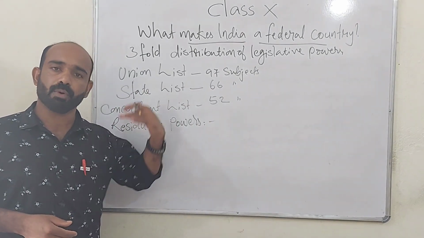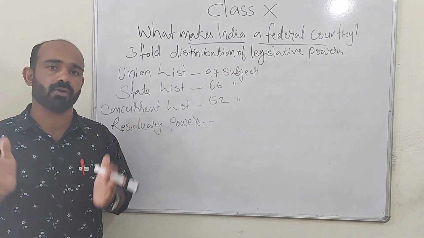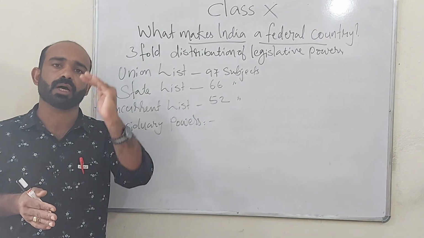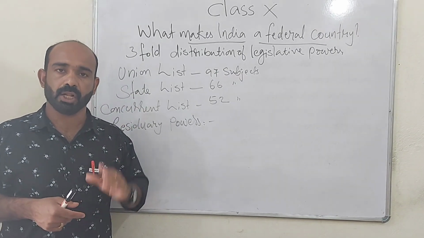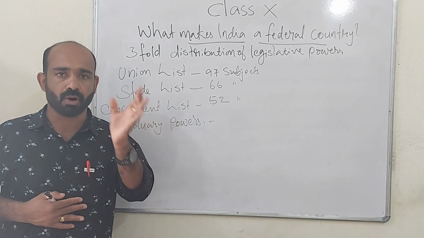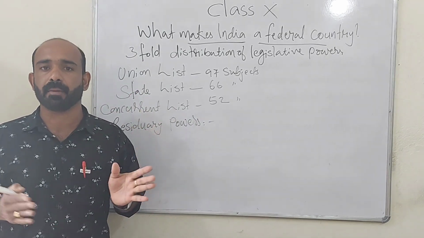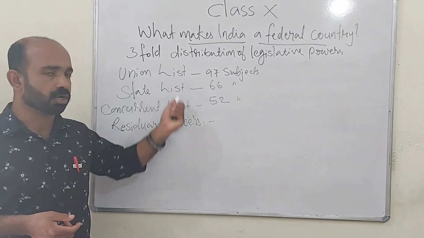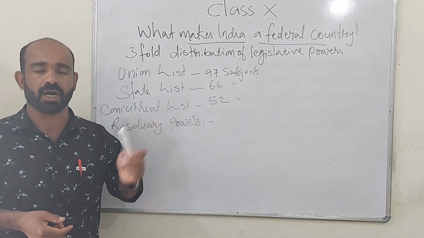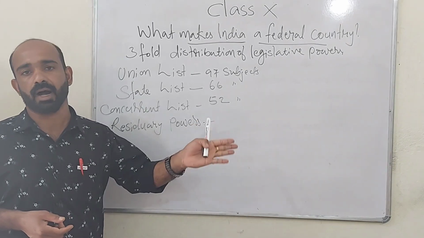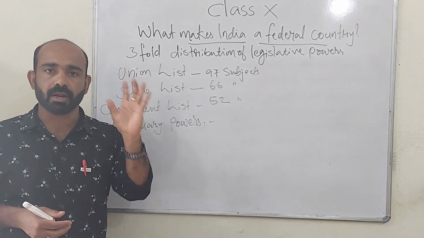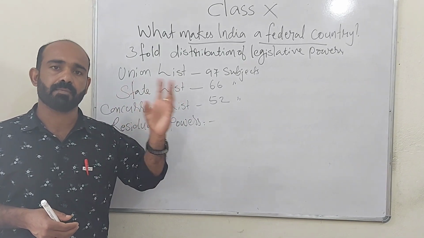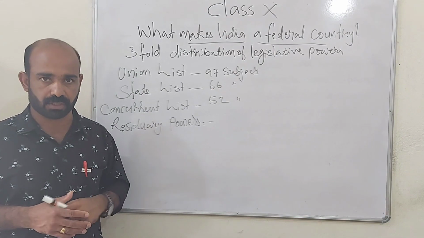And in the concurrent list, both levels of government will have equal power to make laws on concurrent list subjects. But when there is a disagreement, when two laws are made on one particular subject, the law made by the parliament will be supreme, or it will be considered valid, since parliament is more powerful than state assemblies. And subjects which are not included in all these three lists are called residuary subjects, and the central government or the parliament only will be able to make laws on residuary subjects. That power of the central government is called residuary powers.